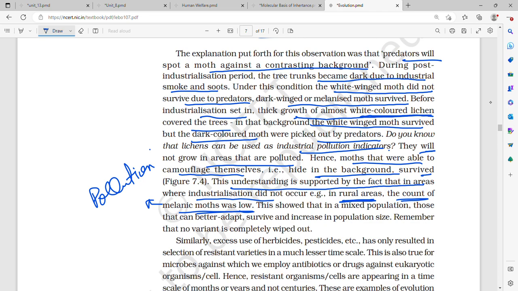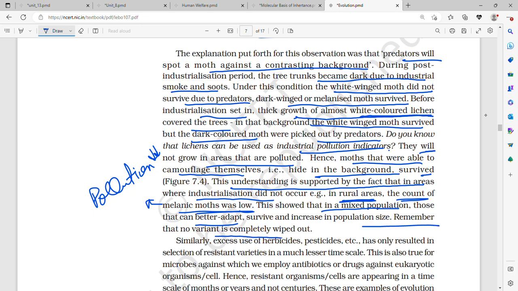Therefore, since the pollution was less, the lichen were more, and since the lichen were more, the white-winged moths on the bark of the tree were on the lichen background. That is, they got camouflaged and did not get predated, whereas the dark-winged or melanic moths did, and therefore in rural areas the melanic moth population was low. This showed that in a mixed population, those that can better adapt survive and increase in population size.